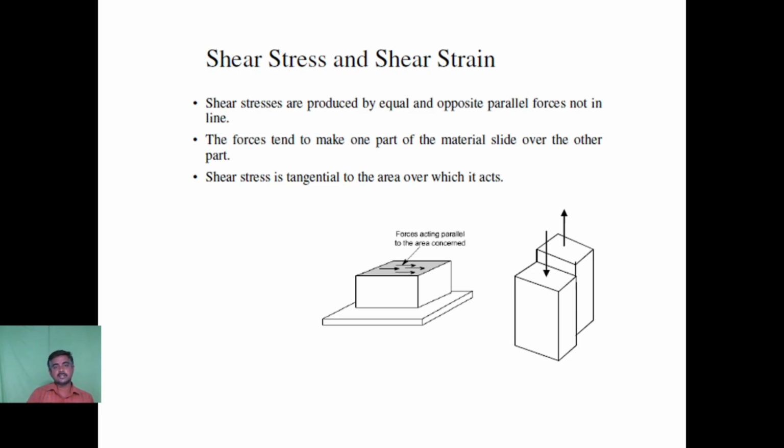Shear stresses are produced by equal and opposite parallel forces which are not acting on a line. Consider the body which is shown here. We have two pieces, and one force acts in the upward direction and one force acts in the downward direction. They are equal in magnitude but opposite in direction, but at the same time they are not acting on the same line.